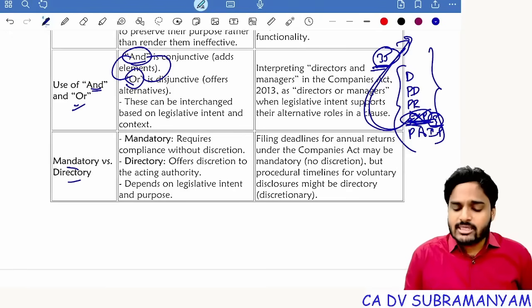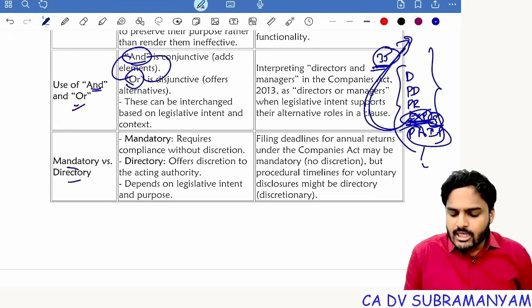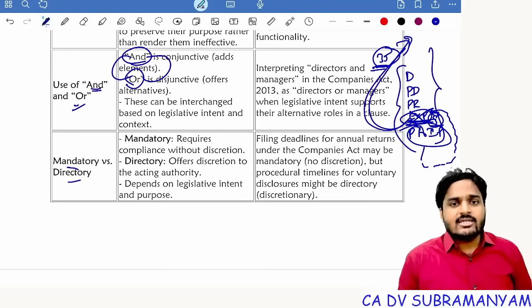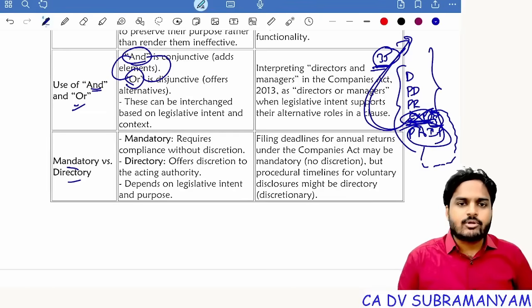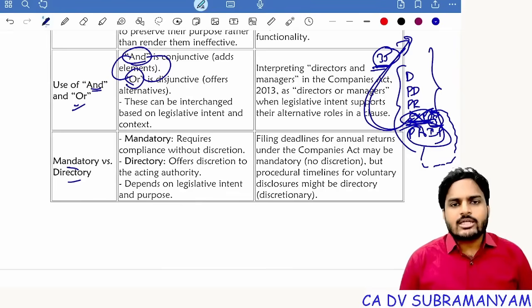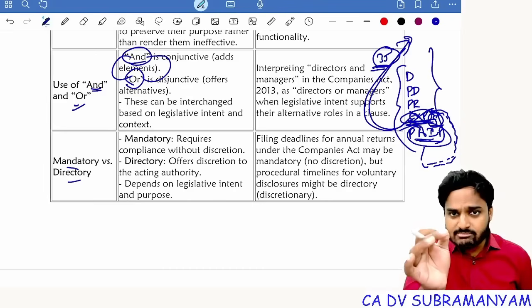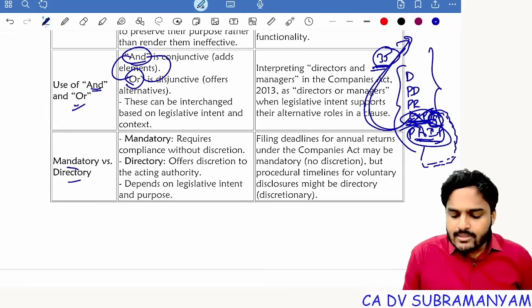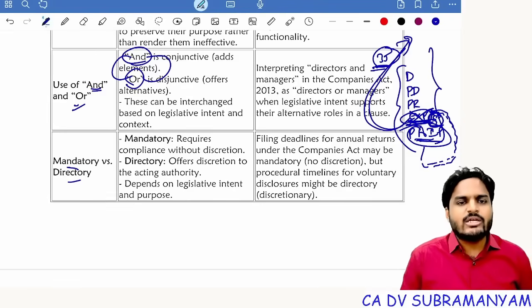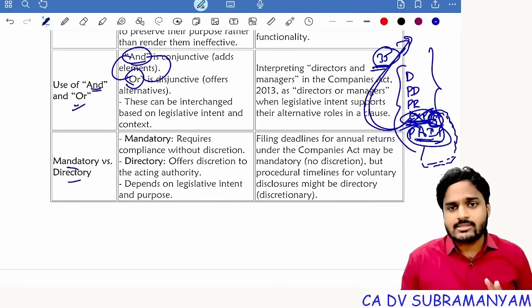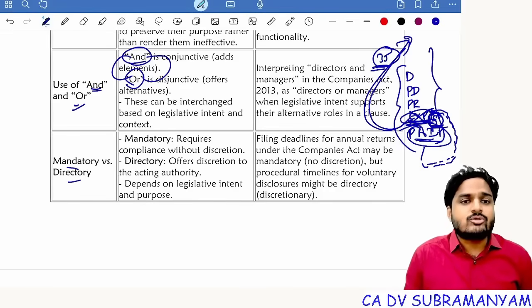Suppose any innocent person, for example any director or any person authorized to issue the prospectus, believed the expert statement and gave consent to the prospectus. Later, that expert report turned out to be a fraudulent report. It contained purely misstatements. Now, any person authorized to issue the prospectus purely on the expert report will get exemption from section 35 punishment. That exemption is there. Now, with the usage of the word "and", do you think all will get punishment or only defaulting persons? Defaulting persons. So there the word "and" shall be construed as "or".